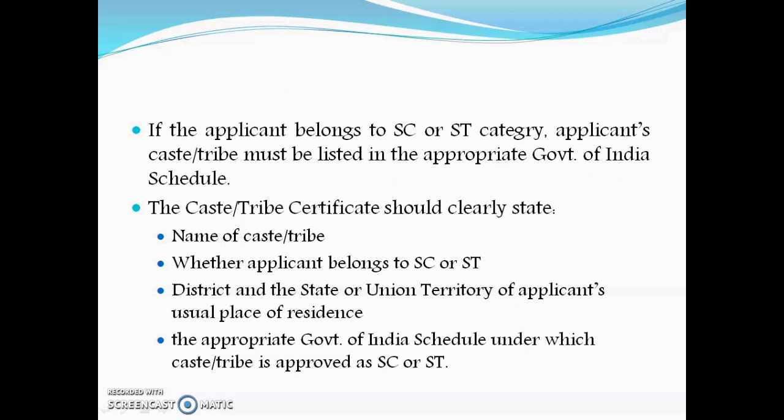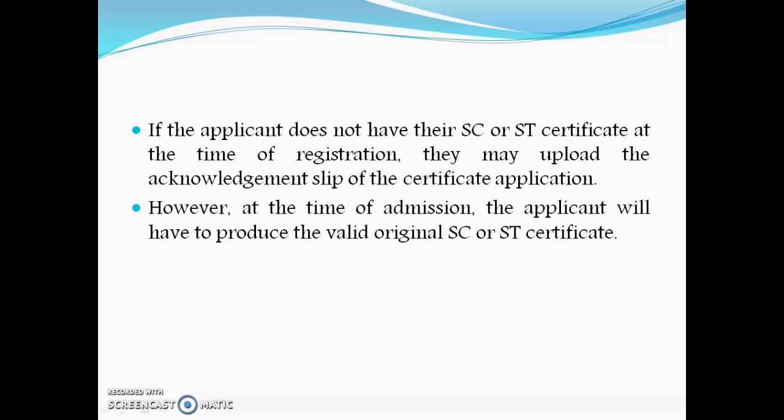The caste or tribe certificates should clearly state the following: name of the caste or tribe, whether the applicant belongs to scheduled caste or scheduled tribe, the district and the state or union territory of the applicant's usual place of residence, and the appropriate Government of India schedule under which the caste or tribe is approved as SC or ST.